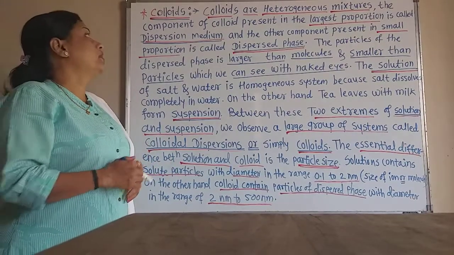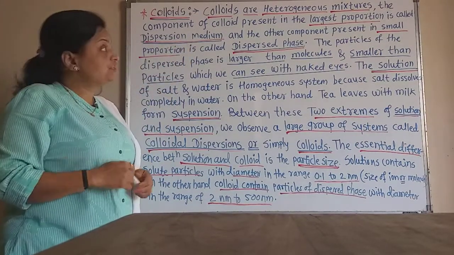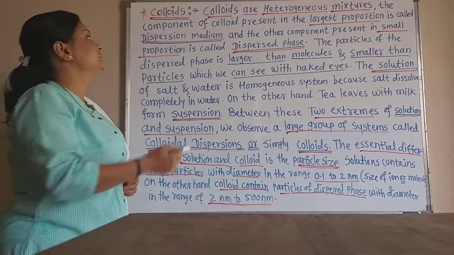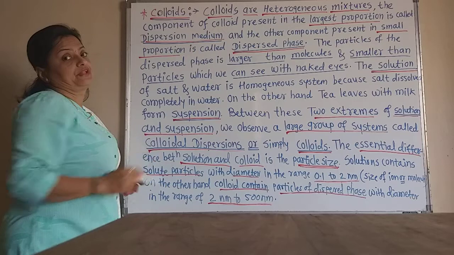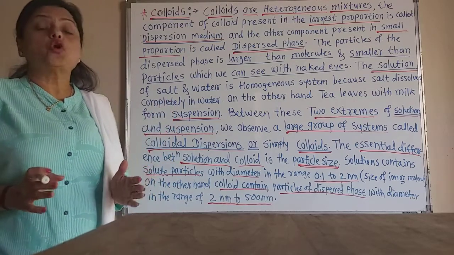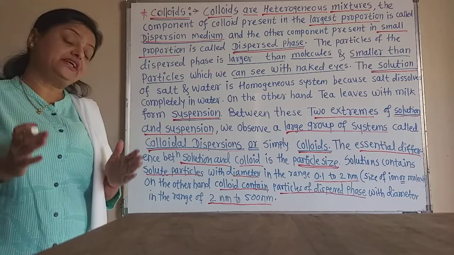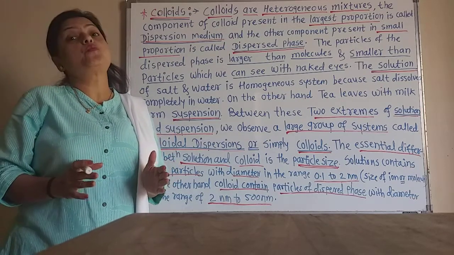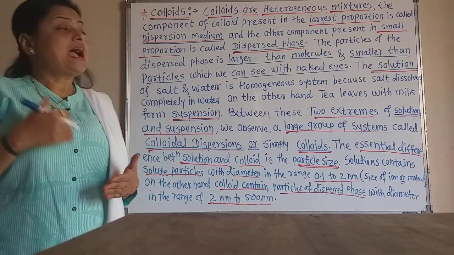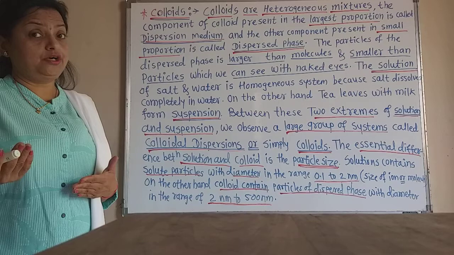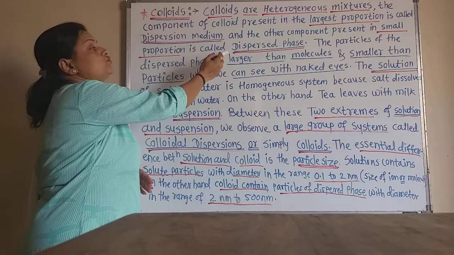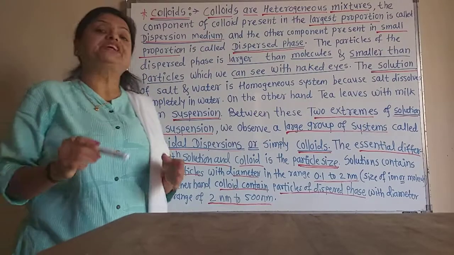The component of a colloid which is present in the largest proportion is called the dispersion medium. Remember that. The other component which is present in a smaller proportion is called the dispersed phase.